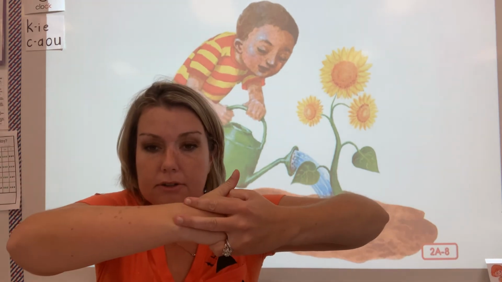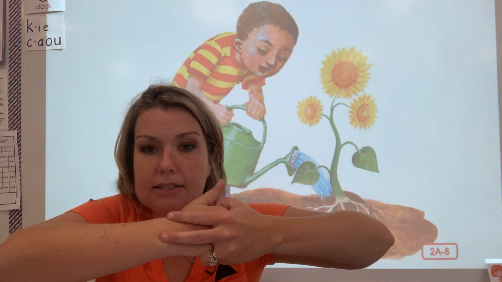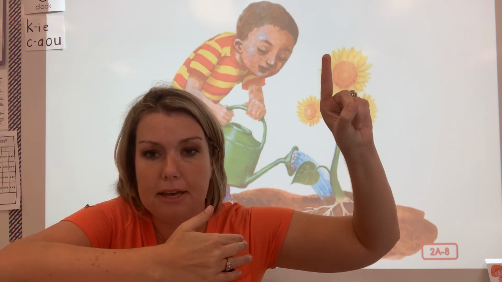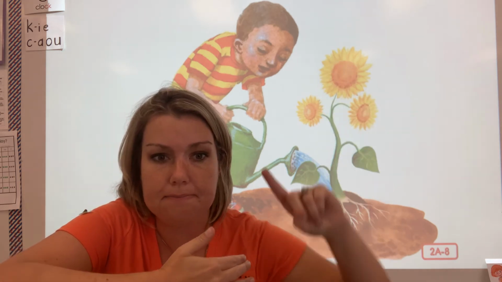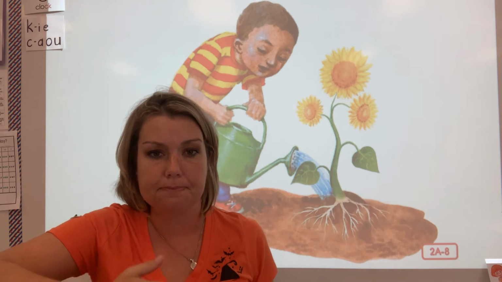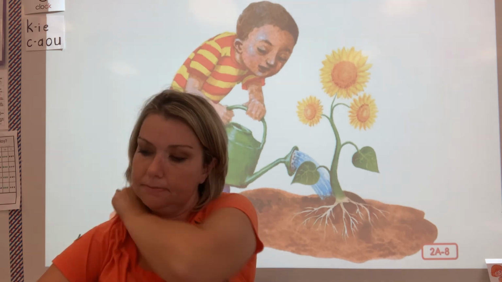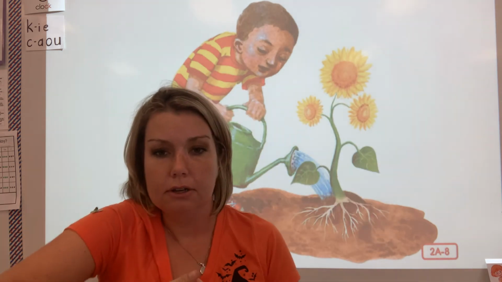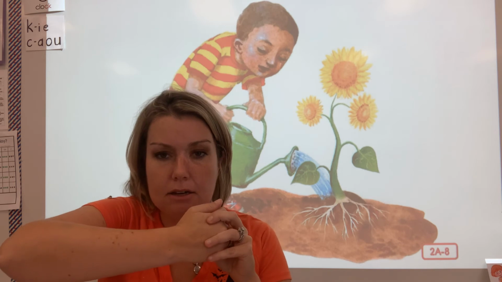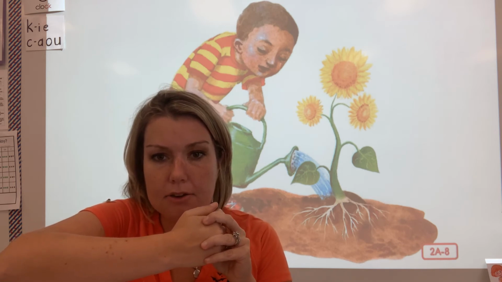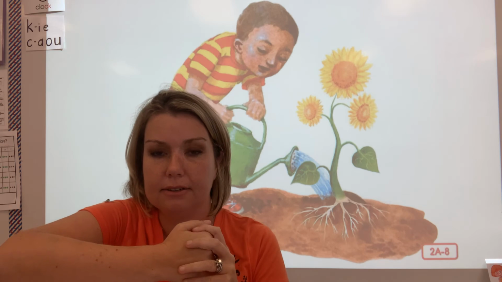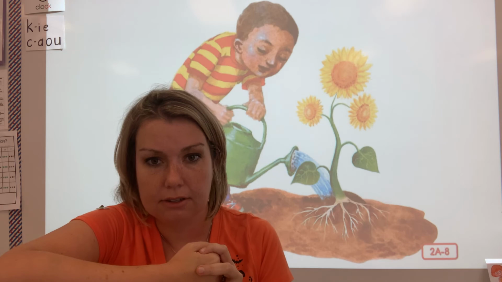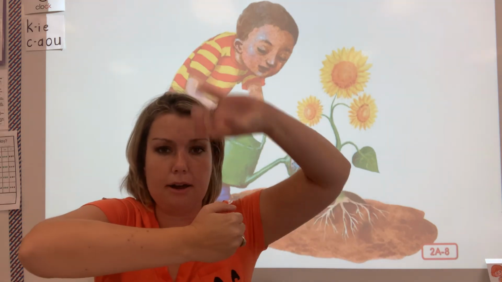Let's get our bowl back out. Get your bowl out. Hold it in front. Let's get our ingredients. Who can tell me one of our ingredients that we need to make our food for our plant? What's one ingredient? Nicole. Sunlight. Grab your sunlight. Sprinkle it into your bowl. What's another ingredient that we need? Carolyn. Water. Grab your water. Sprinkle your water into your bowl.